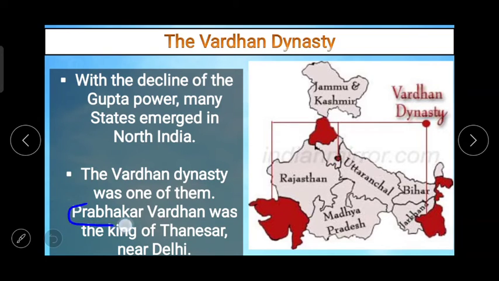Prabhakar Vardhan was the king of Thanesar near Delhi. The Vardhan dynasty was founded by him. His son Harshavardhan expanded the Vardhan empire up to Nepal in the north, up to the river Narmada in the south, Assam in the east, and Gujarat in the west. By this, you can understand the boundaries of the Vardhan dynasty, and on the screen you can check this with the map also. Vardhan dynasty.